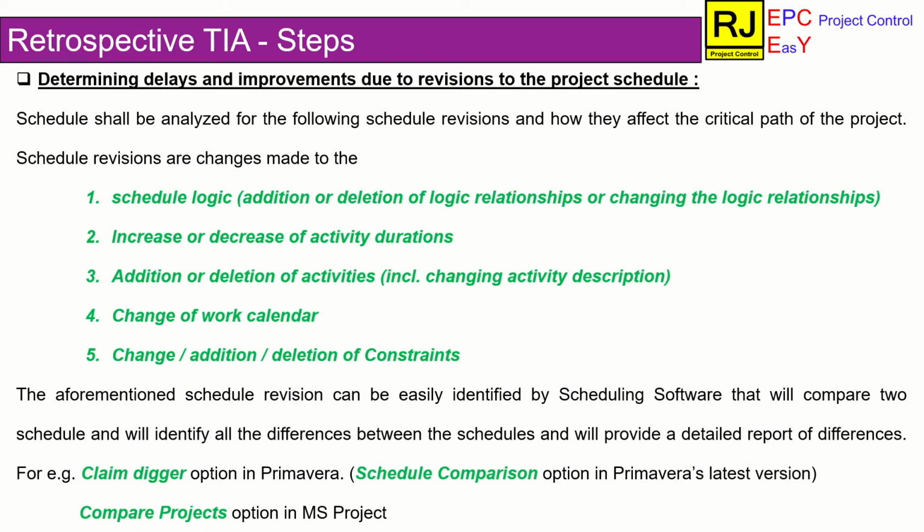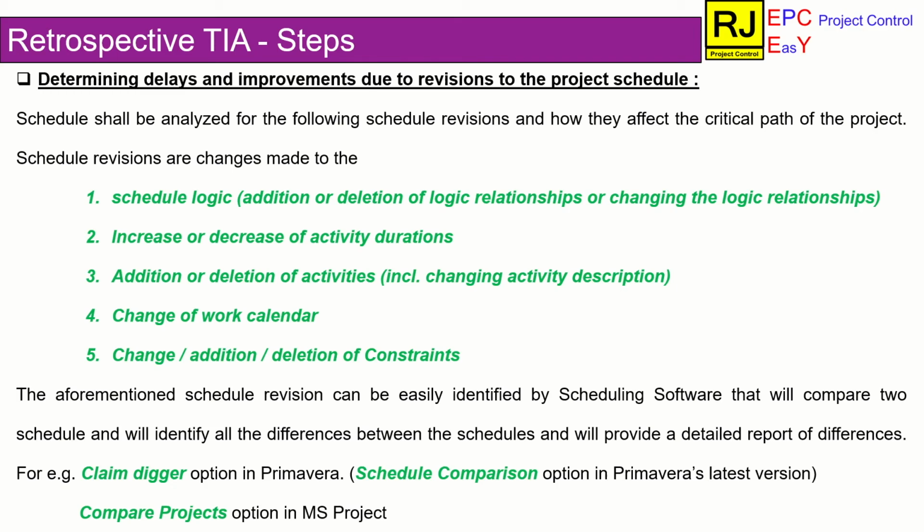Whenever a schedule is updated, there are possibilities that the project finish date will get delayed. To avoid serious reactions from the client in review meetings, schedulers will tend to cover the delay by adjusting the project finish date by way of changing the relationship between activities, adjusting activity durations, addition or deletion of activities, changing activity calendars, changing constraints, etc. These kinds of scheduler induced changes will also be taken into account by the delay analysts.